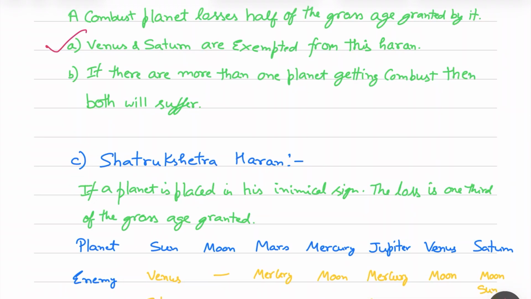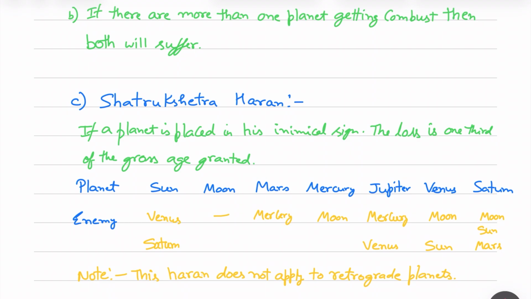Third is Shatru Kshetra Haran. Shatru Kshetra means if any planet is placed in an inimical sign, then it loses one third of the gross age granted by it. So these are the enemies which we need to consider. For Sun, Venus and Saturn are enemies. If Sun is placed in the zodiac of Venus or Saturn, then this Shatru Kshetra Haran will be applied. Moon does not consider anybody an enemy, so this Haran is not applied on Moon.